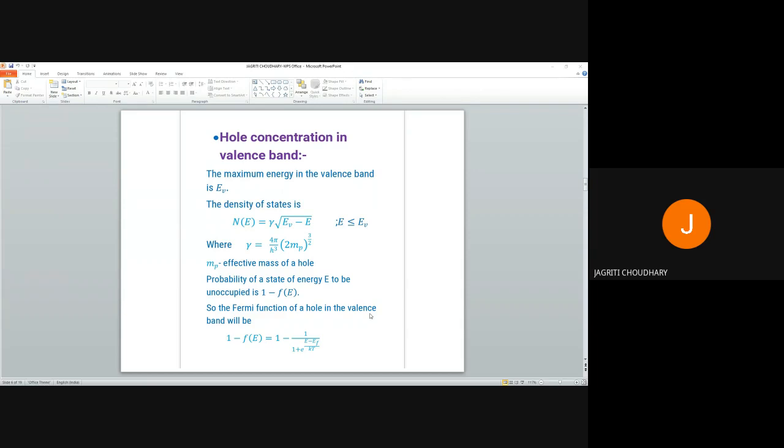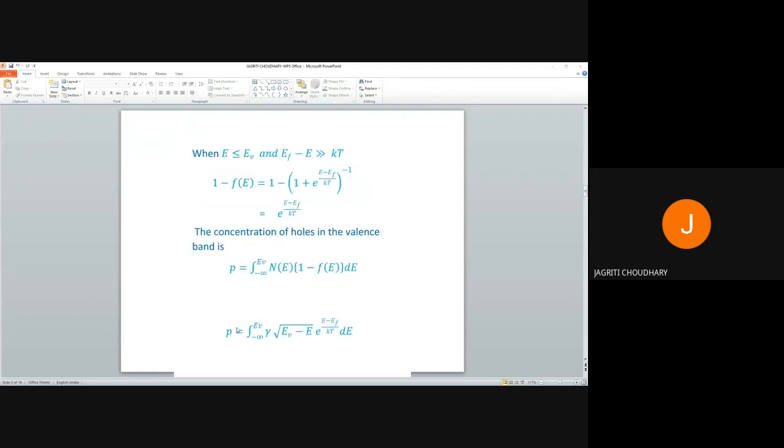So we know that the density of states is as shown, where gamma value is written as 4 pi upon h cube bracket 2 mp to the power 3 by 2, where mp is the effective mass of a hole. So here what we do is, we will take the unoccupied energy states, because the occupied states are for electrons which are jumped up to conduction band. So here left are the unoccupied states. So it will be 1 minus Fe, and we earlier found the value of Fe, so we will subtract it from 1.